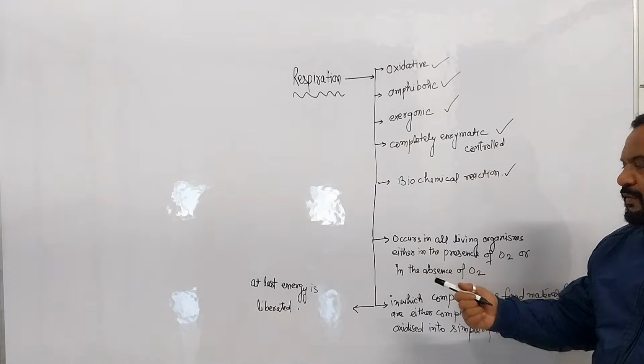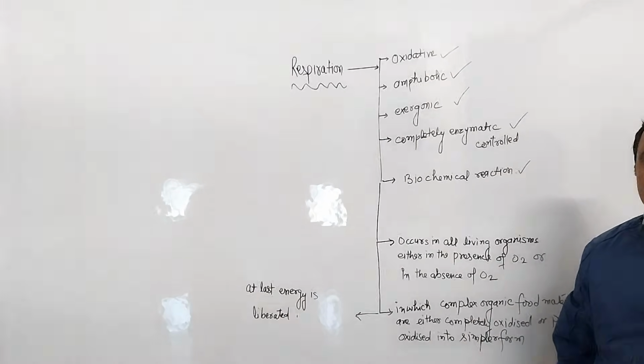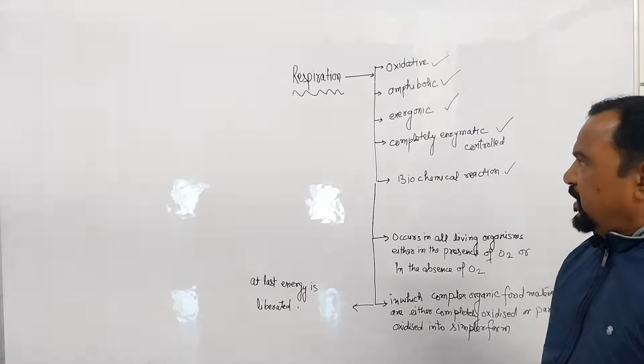At last, energy is liberated. It is known as respiration. That's all. But now I will discuss the types of respiration.